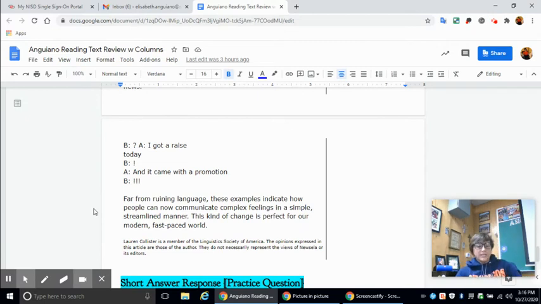So far from ruining language, these examples indicate how people can now communicate complex feelings in a simple, streamlined manner. This kind of change is perfect for our modern, fast-paced world.